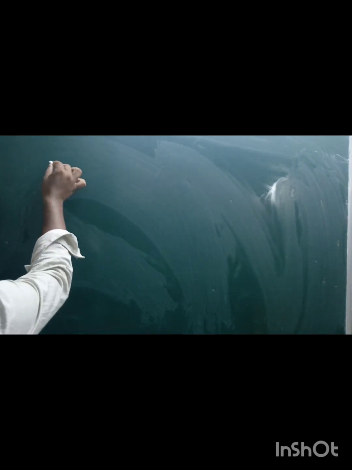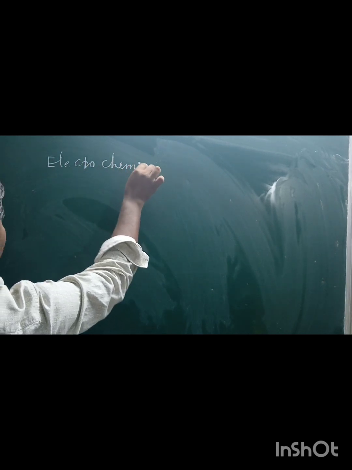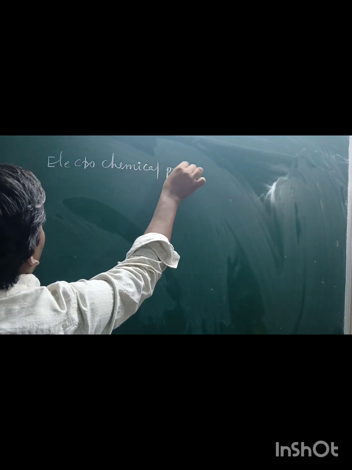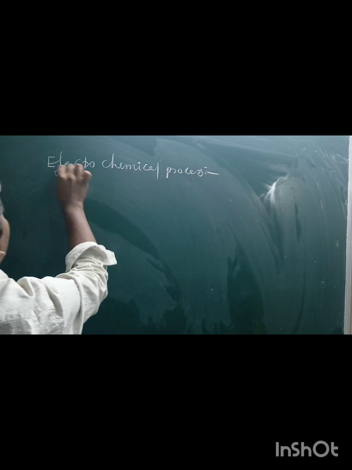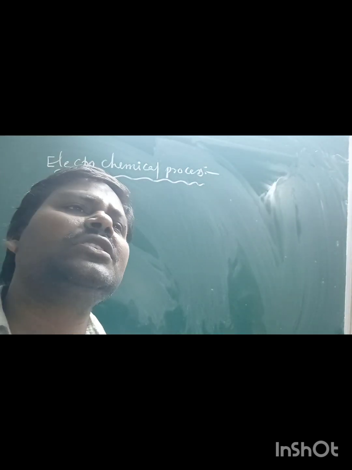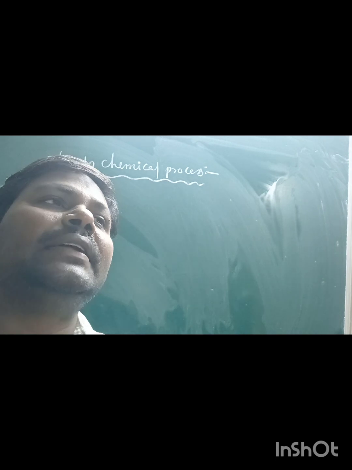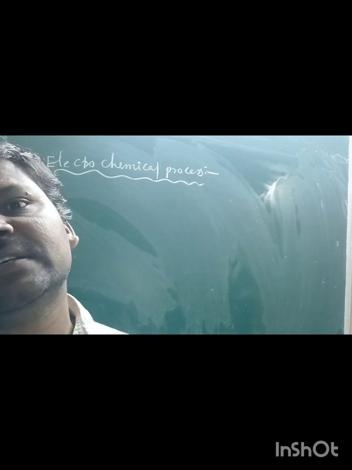Now we will continue with the electrochemical process. What is an electrochemical process? The process by which electrical energy is converted into chemical energy, and chemical energy into electrical energy, by spontaneous reactions is called an electrochemical process.